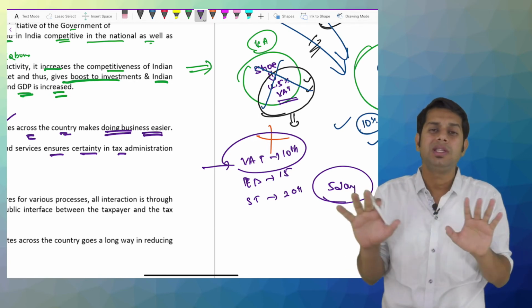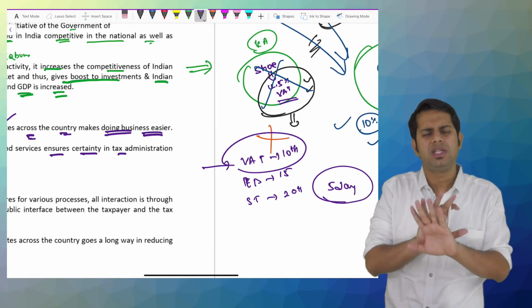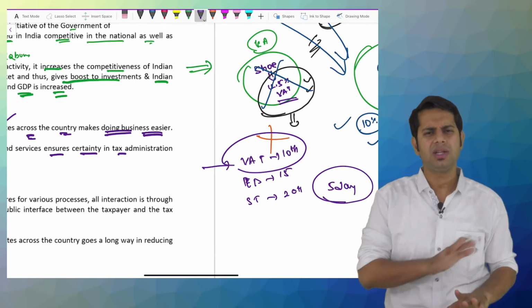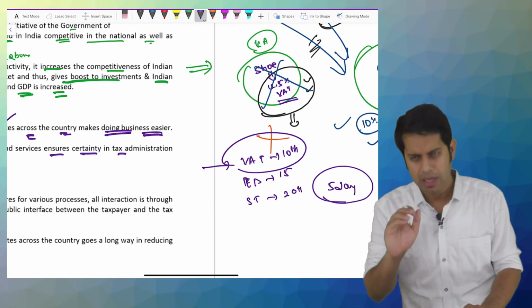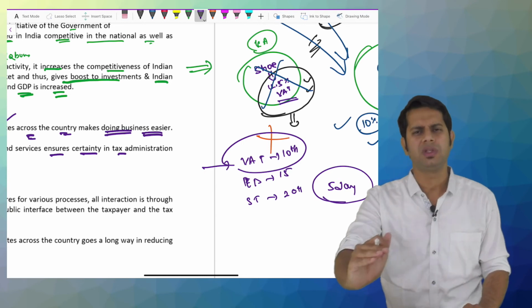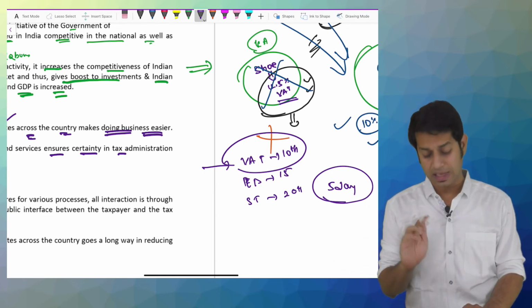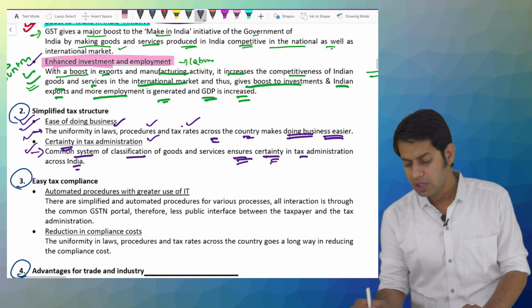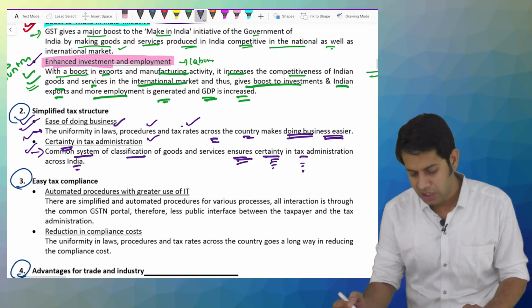Now the procedures are all the same. The complex procedures which were different are not there. Now the procedure throughout India is the same. Any person doing business activity will have to follow the same law and the same procedure. Administration of tax has also become very easy. Certainty in tax administration. Sir, how is there certainty in tax administration?